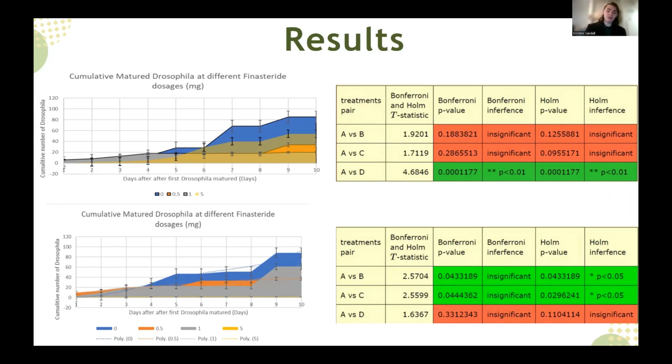However, going into our second trial, for whatever reason, we see the reverse: the lower dosage and the appropriate dosage have significantly lower survival rates as well. So considering these conflicting results, we want to look at our third trial. Next slide.